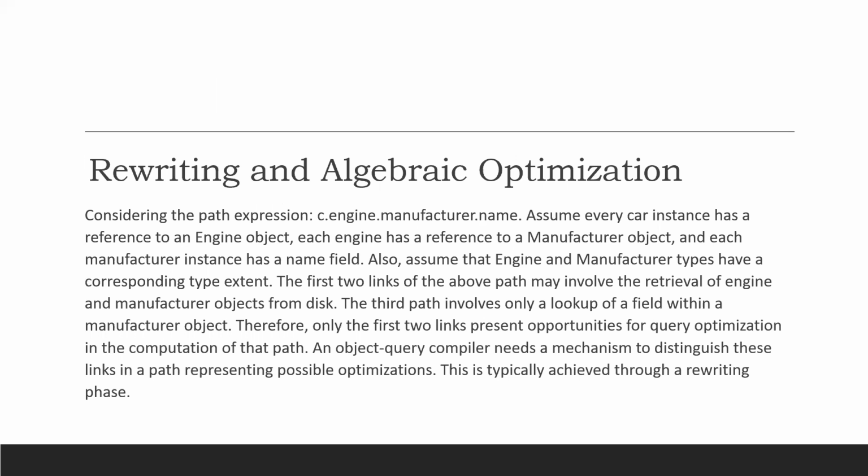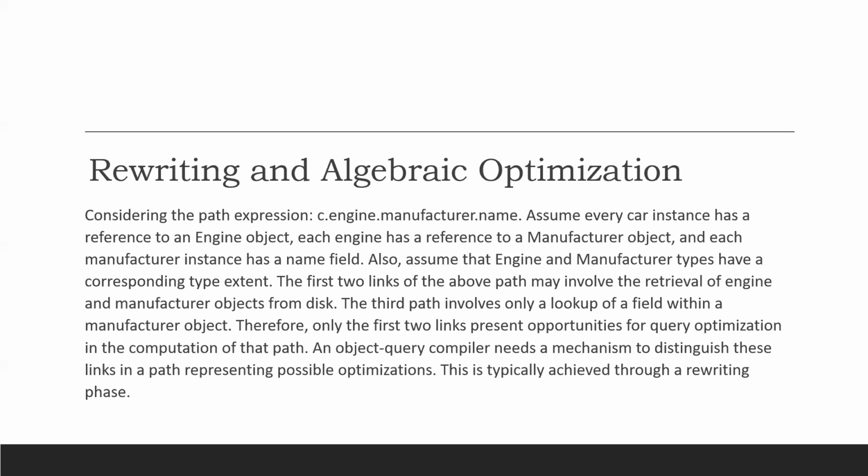Rewriting and algebraic optimization. Considering the path expression c.engine.manufacturer.name, assume every car instance has a reference to an engine object. Each engine has a reference to a manufacturer object, and each manufacturer instance has a name field. Also assume that engine and manufacturer types have a corresponding type extent. The first two links of the above path may involve the retrieval of engine and manufacturer objects from disk.